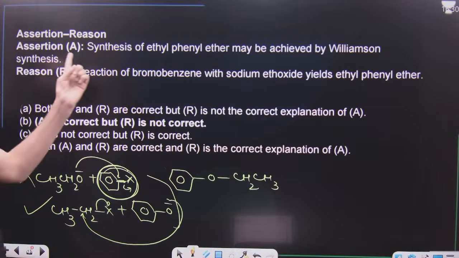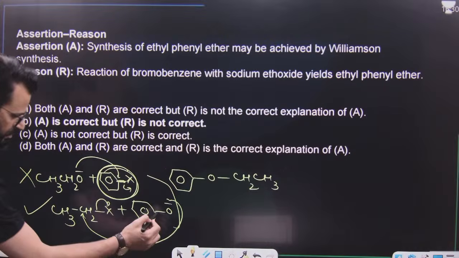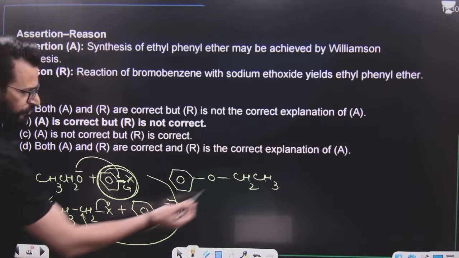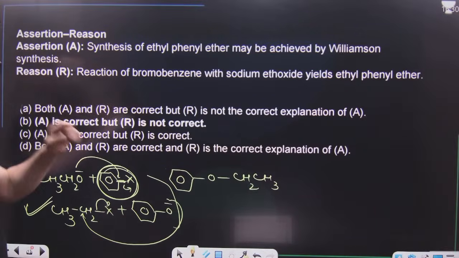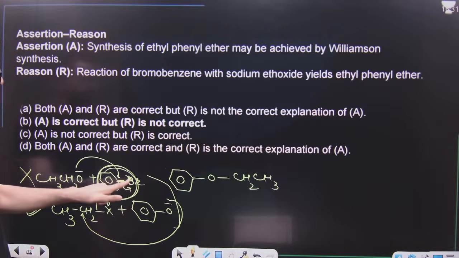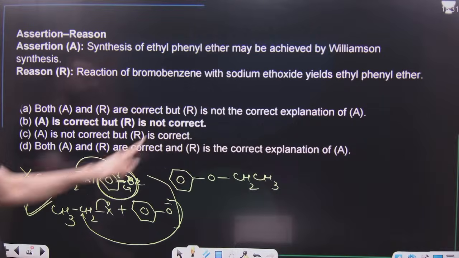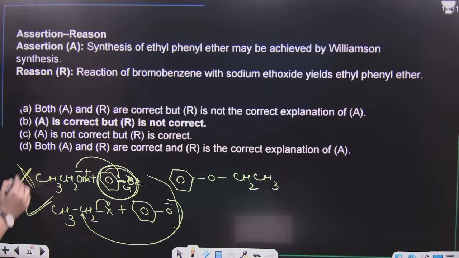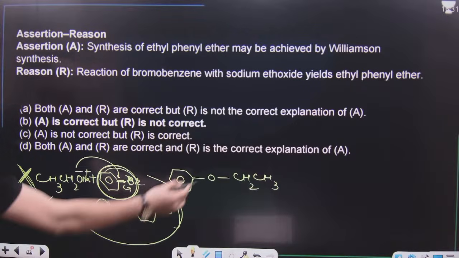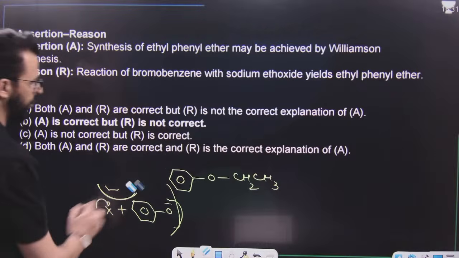Now the question is, synthesis of ethyl phenyl ether can be achieved by Williamson synthesis. Yes, but with the help of this one. This phenoxide will attack alkyl halide and we will get ethyl phenyl ether. Now the reason is reaction of bromobenzene with sodium ethoxide yields ethyl phenyl ether. Answer is no, because bromobenzene will not give this nucleophilic substitution reaction, and we know Williamson synthesis is a normal nucleophilic substitution reaction. It is normal SN2 reaction.